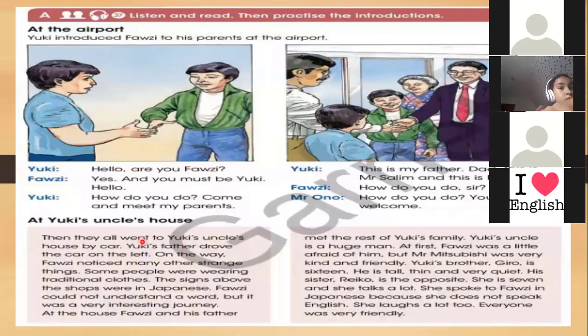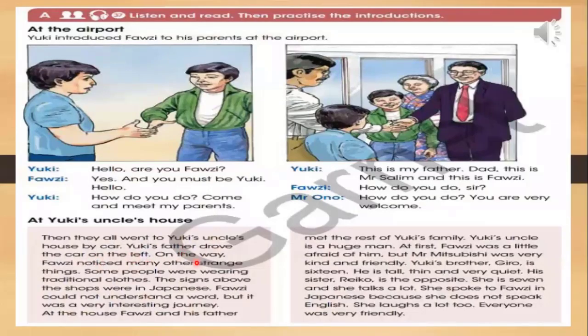Then they all went to Yuki's uncle's house by car. Yuki's father drove the car on the left. On the way, Fauzi noticed many other strange things. Some people were wearing traditional clothes. The signs about the shops were in Japanese. Fauzi couldn't understand the words, but it was a very interesting journey.